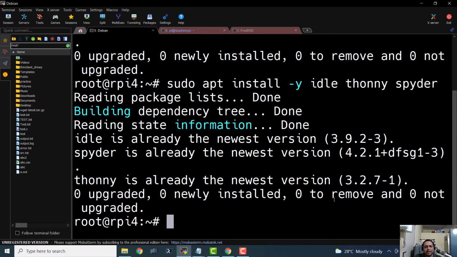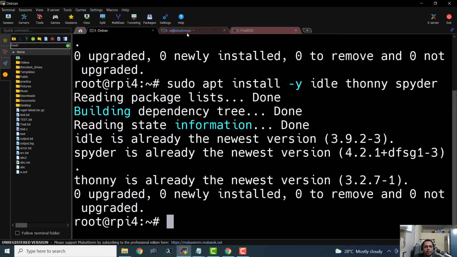Okay, it seems that all these things are already installed on this system. IDLE is there, Spyder is there, and Thonny is there. For the preparation of this episode, I must have installed all these IDEs and Python 3 as well as pip on this Debian system. But in real life, it is going to take quite a lot of time for you to install all these utilities on a fresh Debian installation.